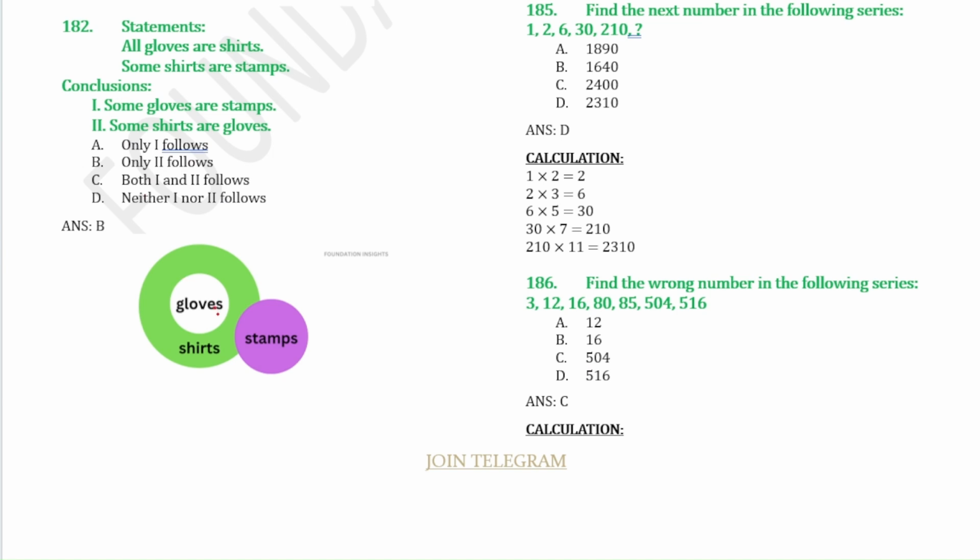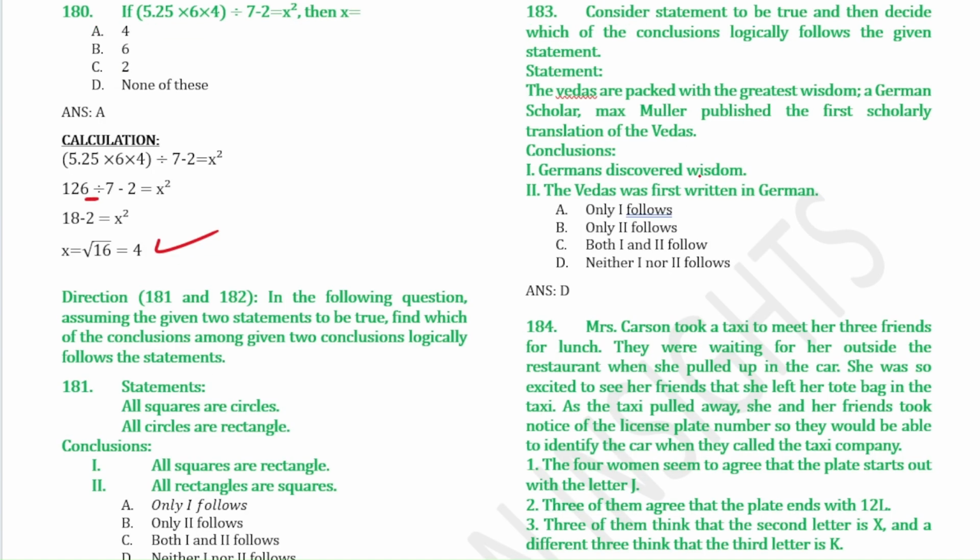Next question, the statement is given: all gloves are shirts, and some shirts are stamps. Just remember that we shouldn't make the figure like this. This will be wrong. Conclusion: some gloves are stamps. No, this is not correct, so one doesn't follow. And then some shirts are gloves. Yes, some shirts are gloves, so only 2 follows. Next question, we have to see whether the conclusions follow or not. If you read the statement and the conclusion, then neither 1 nor 2 follows.